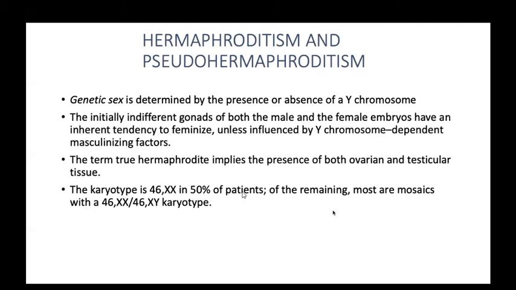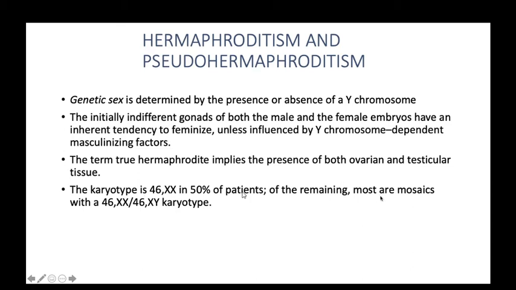The term true hermaphrodite implies the presence of both ovarian and testicular tissue. The difference between true hermaphrodite and pseudohermaphrodite is that the true hermaphrodite has both ovarian and testicular tissue. In the pseudohermaphrodite, only one type of tissue is present, but the external genitalia presentation is of a different type. That's why they are called pseudohermaphroditism. What is the karyotype of this patient? The karyotype is 46,XX in 50% of patients. The remaining are mostly a mosaicism pattern like 46,XX or a 46,XY karyotype. Okay.